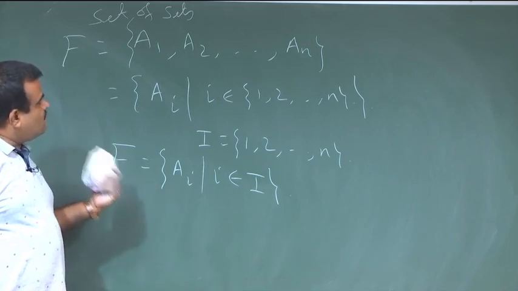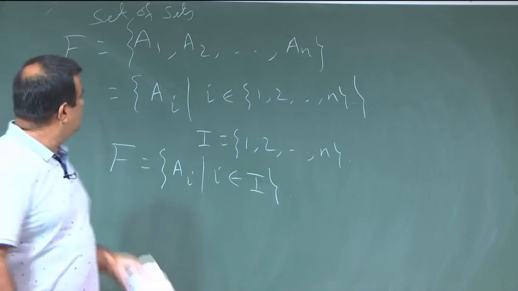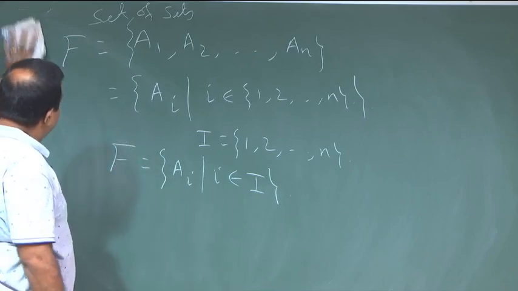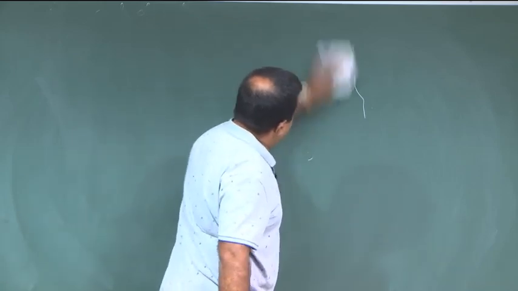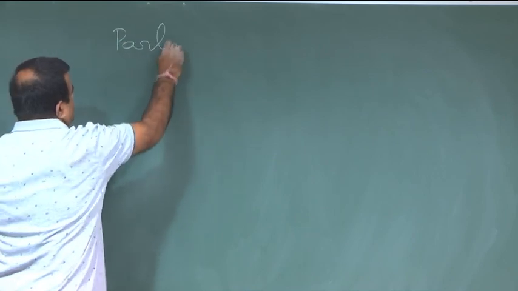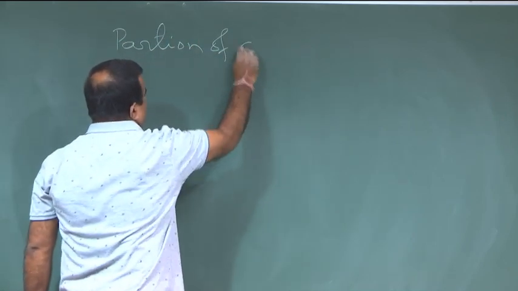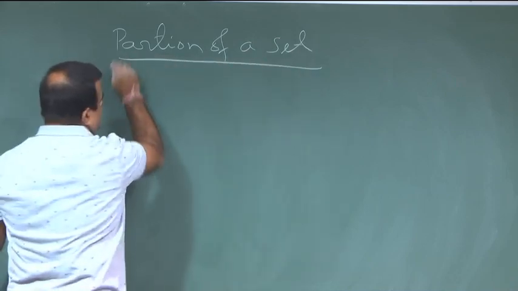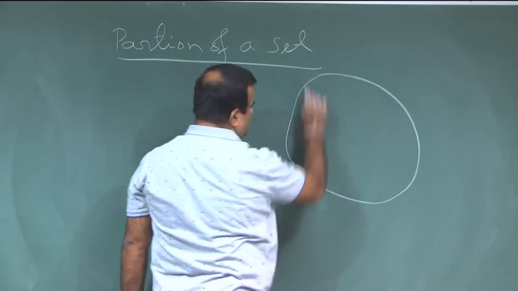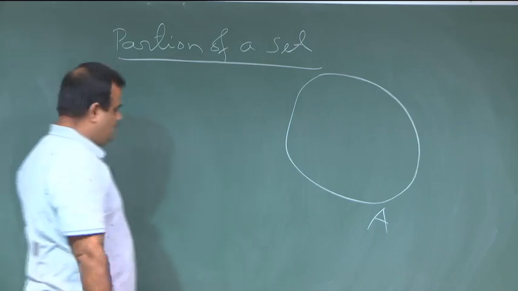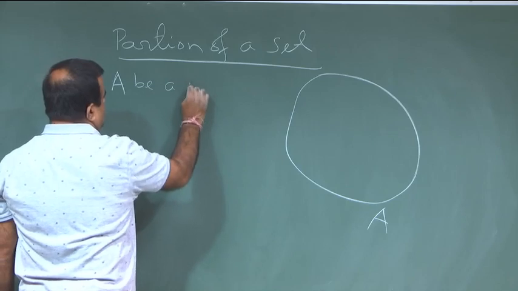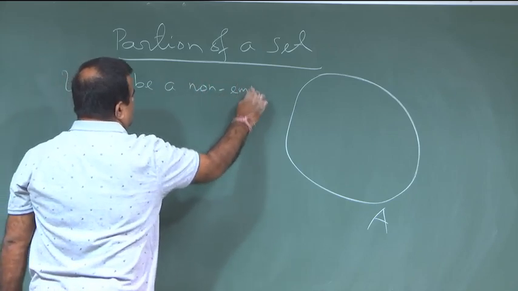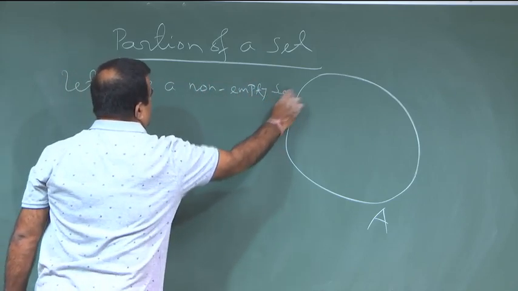Now, we define the partition over a set using this concept of collection. Suppose we have a set A. Let A be a non-empty set.